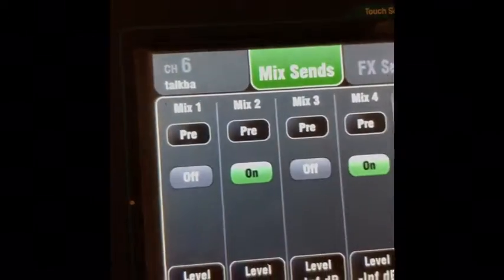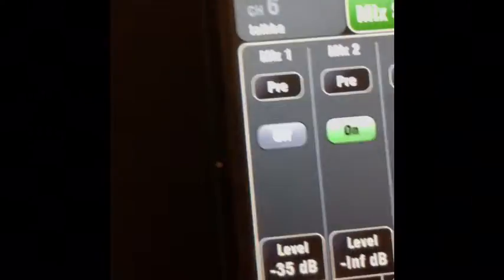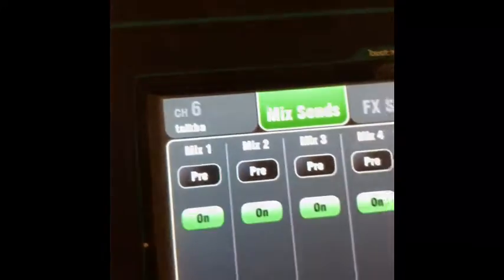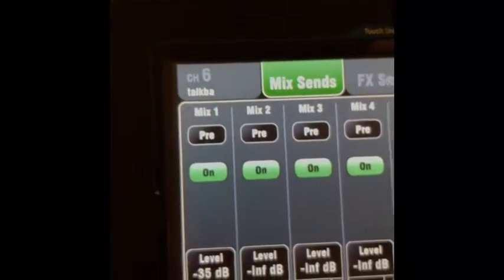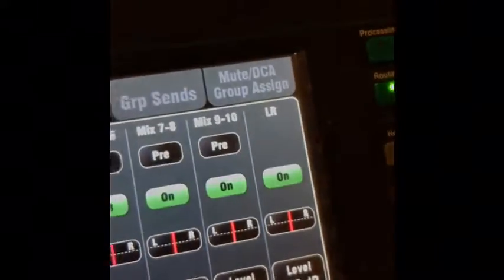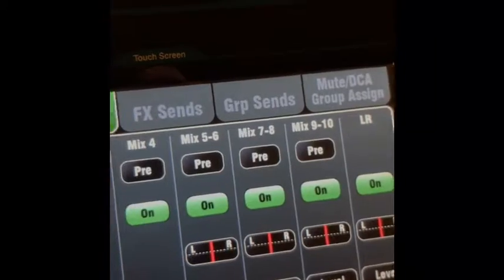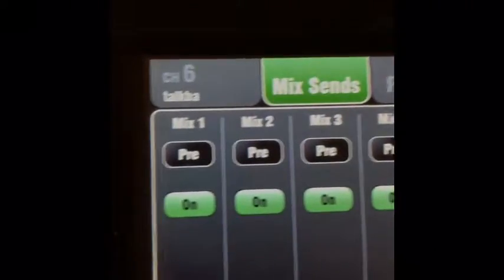Okay. And in other words, we could technically turn everything off, because when you look at it at first, everything's going to be on like this. Everything's going to be on like that. And that means that channel is going everywhere. It's going to the house, left and right. It's going to mix 9, 10, 7, 8, 5, 6, 4, 3, 2, and 1.